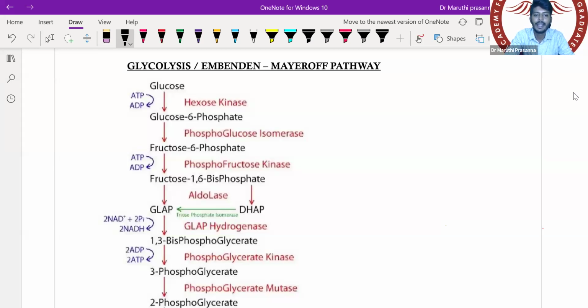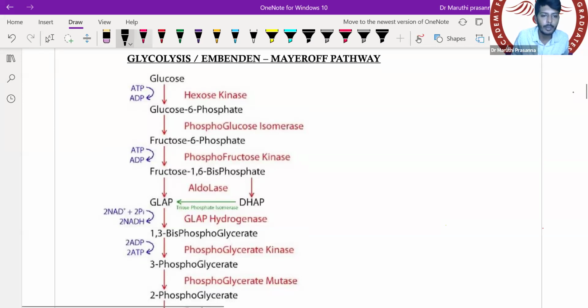The Embden-Meyerhof pathway. So what happens here, my dear students? A glucose molecule comes into the body, which consists of how many carbon atoms? 6 carbon atoms. Recently, a student messaged me and asked about malonate use in fishery. Anyways, 6 carbon, this one is glycolysis.